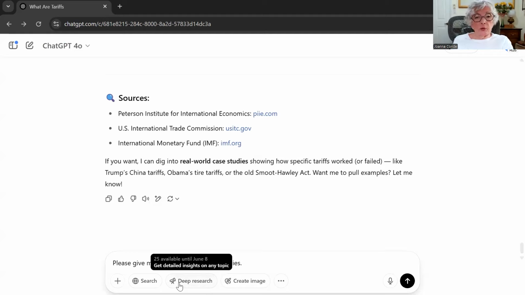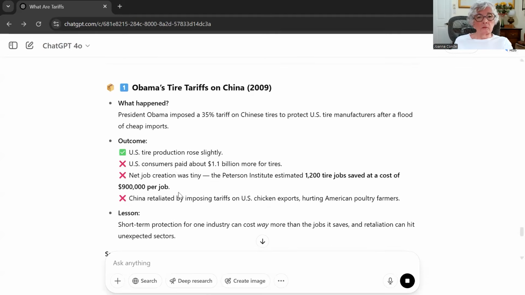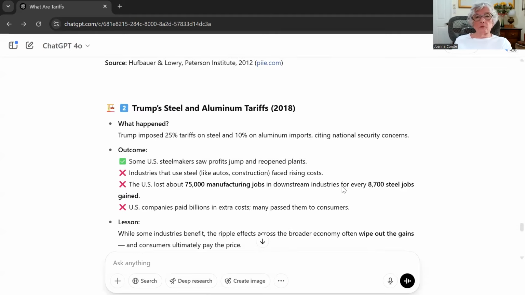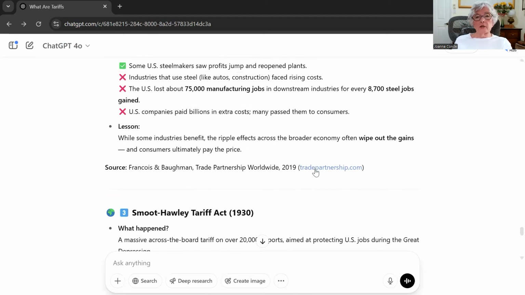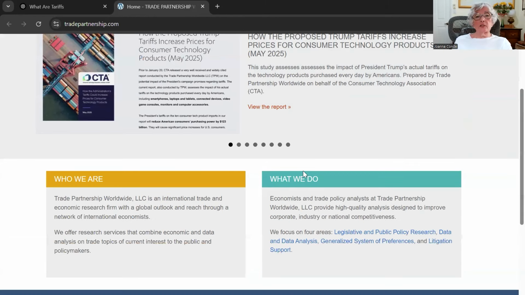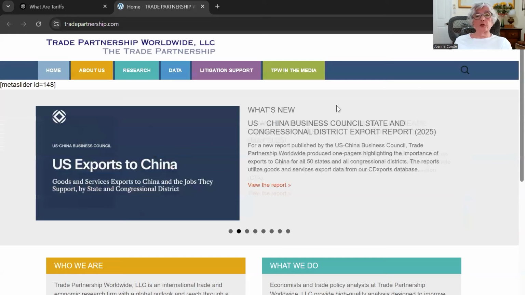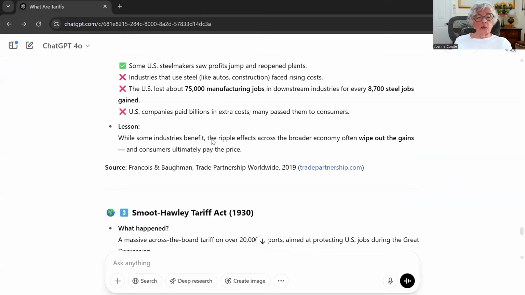Also, this might be something where you want to get detailed insights. This is for a paid version, and you could get deep research on tariffs if you wanted to. But we're just doing the basic version now, so I'm going to hit, and let's see what it comes up with. Okay. And these are the sources. So you could go to the sources. So let's try this and go to tradepartnership.com. And now you can go right to the source and you can ask about tariffs here if you wanted to. Okay, we're going to get out of here and we're going to go back.